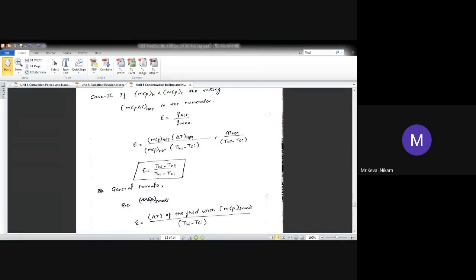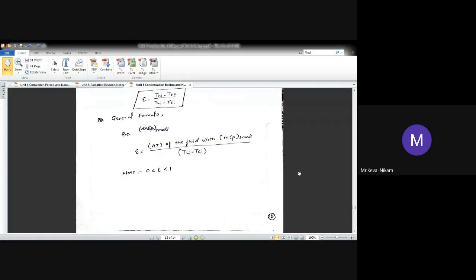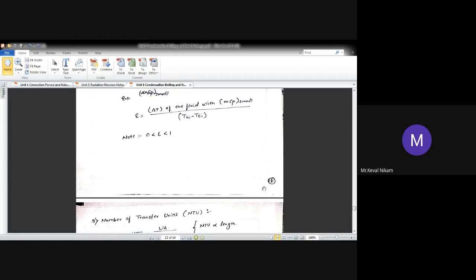Hot fluid into delta T divided by MCP into THI minus TCI. So the MCP of the hot fluid will get cancelled, and it will be the ratio of THI minus THO. In general, if someone asks you to define effectiveness, it is the ratio of delta T of the fluid with the minimum MCP value divided by THI minus TCI.